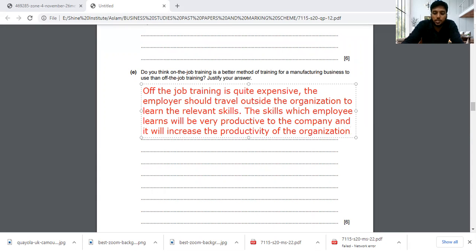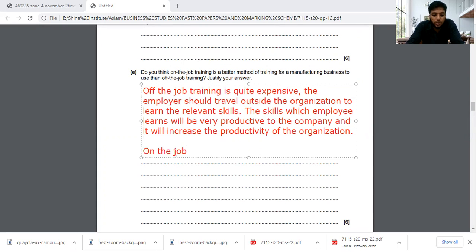So you write, this is about off-the-job training. Off-the-job training is where an employee goes outside the company. He starts learning what is better from outside the company. He's been sent by the company itself to learn something better for the company. So he learns those things, and he will ensure to bring that knowledge back to the company. So we'll write about off-the-job training, on-the-job training.